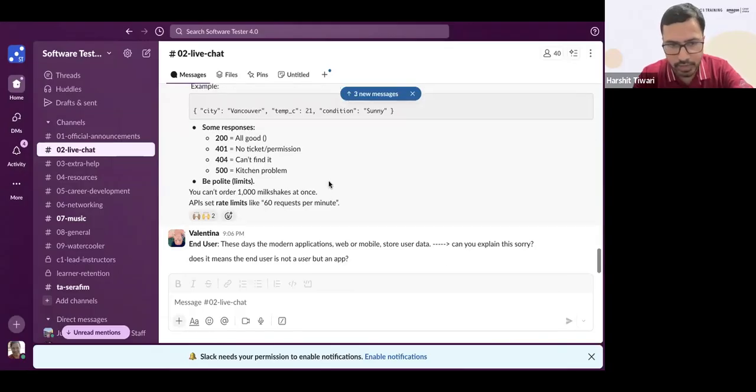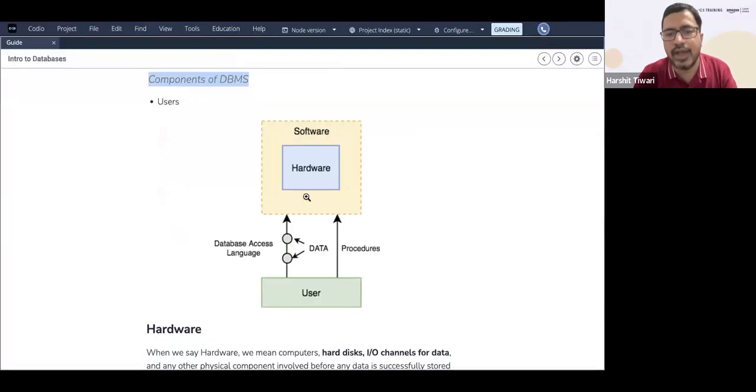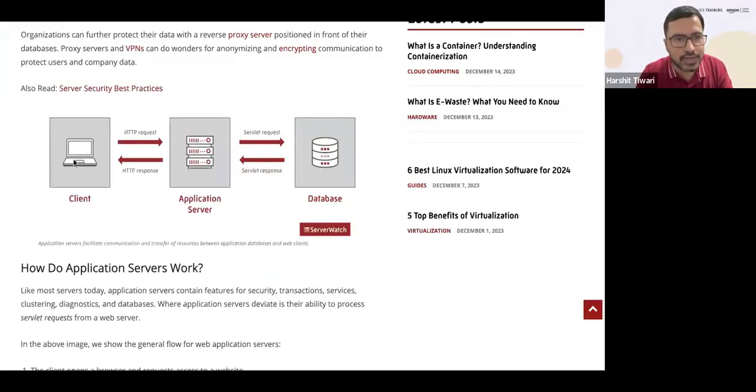When it says end user these days, the modern applications, web or mobile, store user data. Can you explain this? Does it mean the end user is not a user, but an app? Exactly. Yes, Valentina, that is correct. So the end user is actually the client. For example, in this that you see, this laptop is basically the end user.